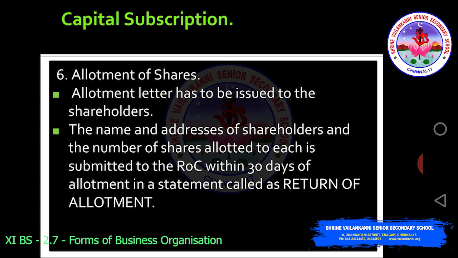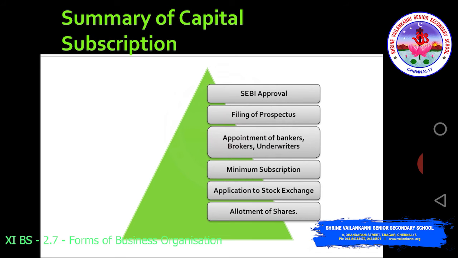Once this allotment is over, they have to submit this number of shares, this name and address details to the registrar within 30 days of the allotment, in the statement called the return of allotment. So these are all some important points that you need to remember. So that is the summary of capital subscription.